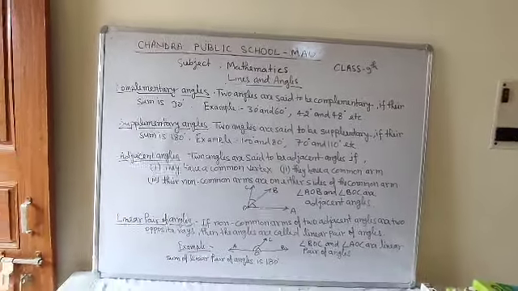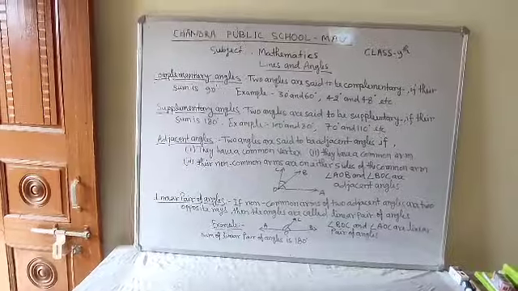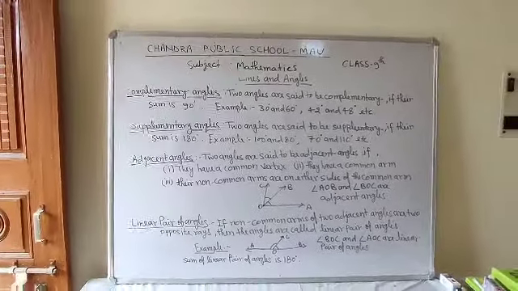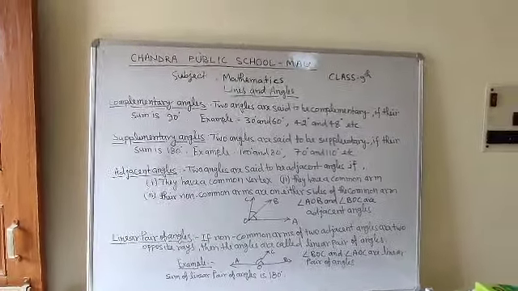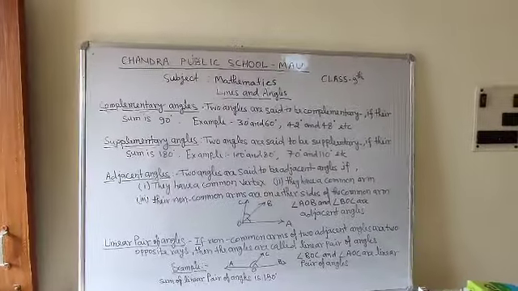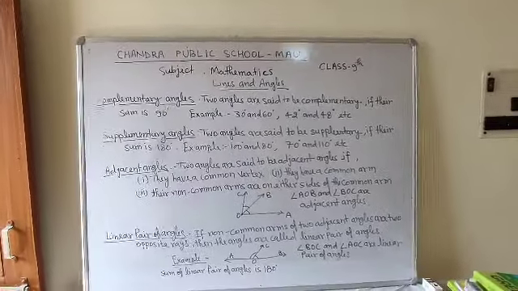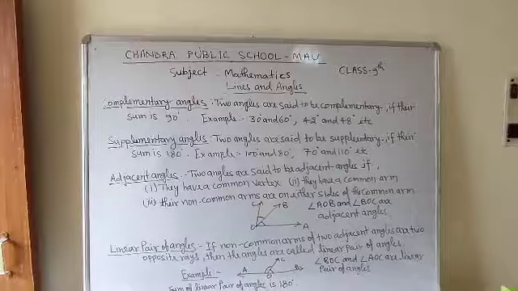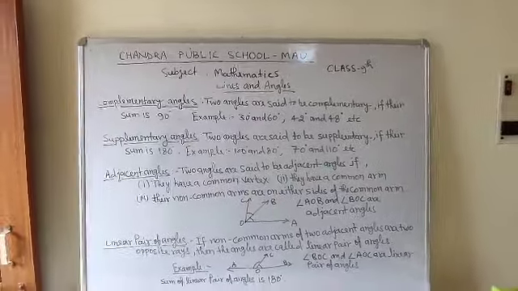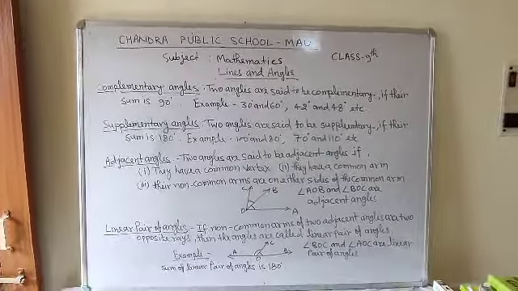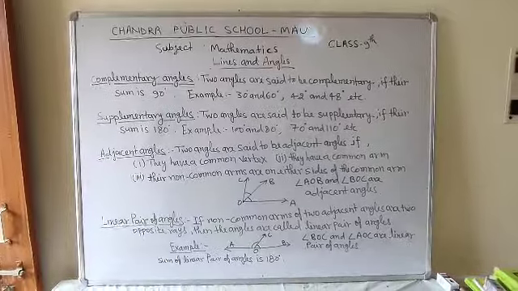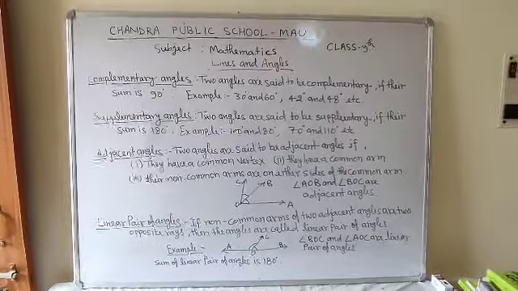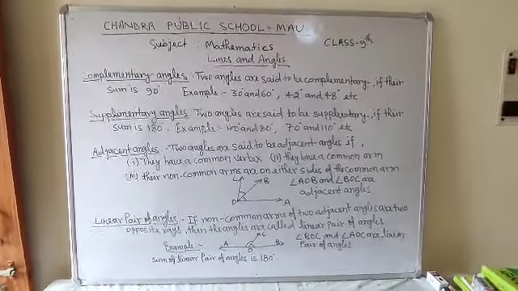If in the question one angle is given and it is asked the supplementary angle of this angle, then you need to subtract that angle from 180 degrees. For example, if I ask what is the supplementary angle of 50 degrees, then 180 minus 50 will be 130 degrees. So the supplementary angle of 50 degrees is 130 degrees. What is the reason? The sum of 50 and 130 is 180 degrees.